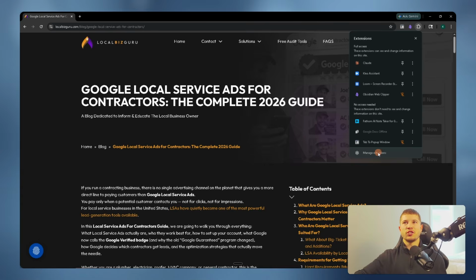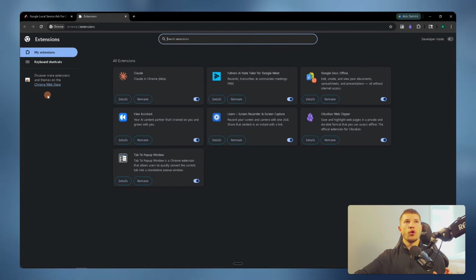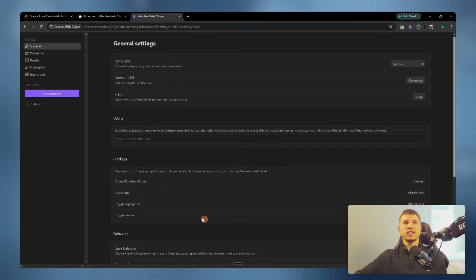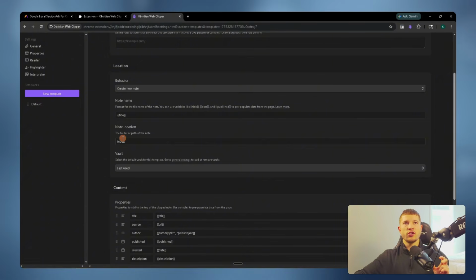We hop over into our extensions tab, click on manage extensions, go to the Chrome Web Store, search up Obsidian Web Clipper and install that. Once you've installed that, you're going to hop into the details, go into the extension options, and then down here on the left-hand side, you're going to click on templates. It's going to say default. And then the initial setting that you're going to want to change, you're going to see right here in note location. I've changed it to inbox.